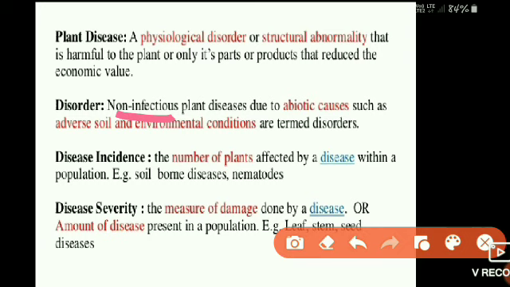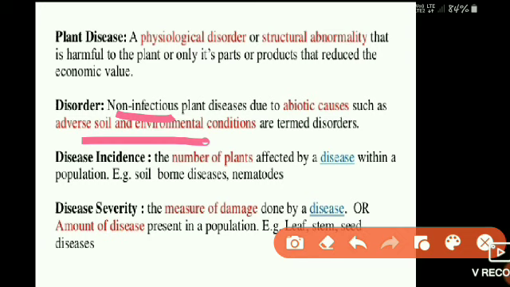This is caused by abiotic causes such as adverse soil and environmental conditions, not by biotic agents like insects or pathogens. Such non-infectious diseases are called disorders, which are caused by abiotic causes, adverse soil and environmental conditions like high temperature, low temperature, or frost, etc.